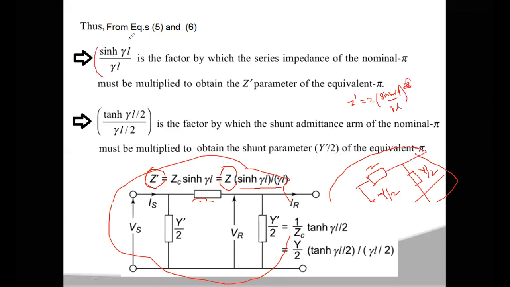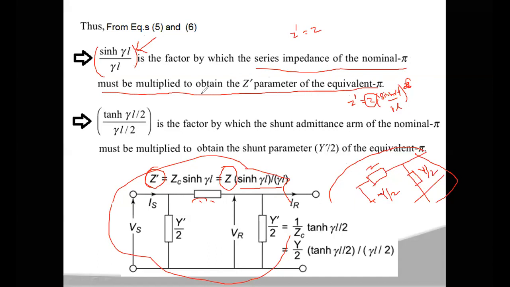This term sinh(γL) by γL is the factor by which the series impedance of the nominal pi must be multiplied to obtain the Z dash parameter of the equivalent pi. So if you have the impedance value for the nominal pi network, then you can calculate the Z dash value for the equivalent pi, by multiplying Z with this factor, sinh(γL) by γL.